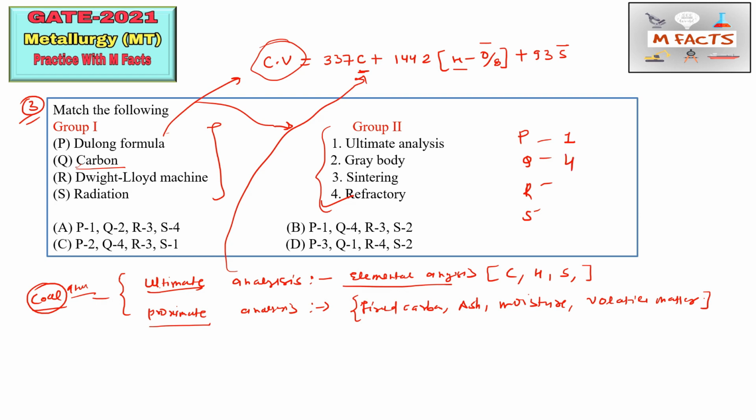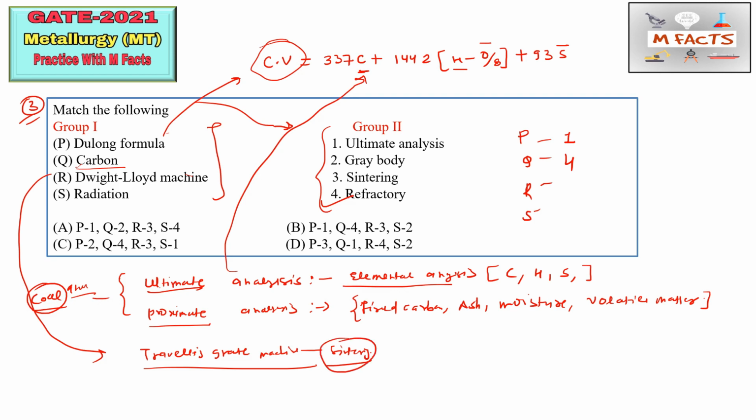Next is Dwight Lloyd machine. You have heard about this Dwight Lloyd machine. It is also known as traveling grate machine. This is basically used for the sintering process, and this machine generally works on the principle of puffing of a cigarette. So this is the concept behind this traveling grate machine, that is Dwight Lloyd machine. The principle is puffing of cigarette.